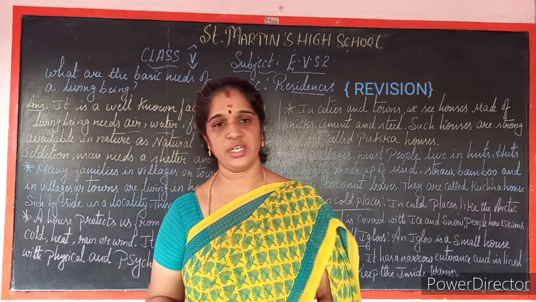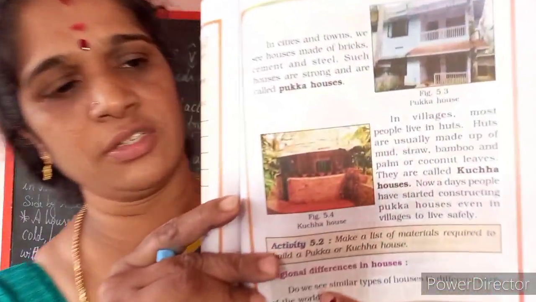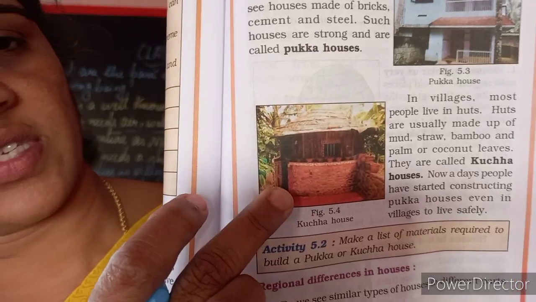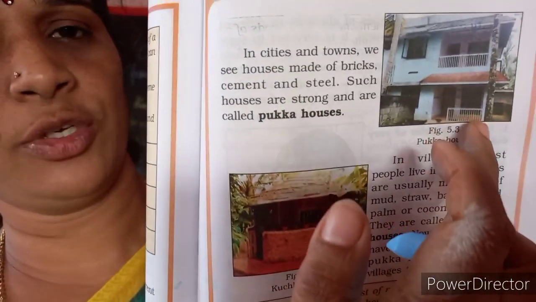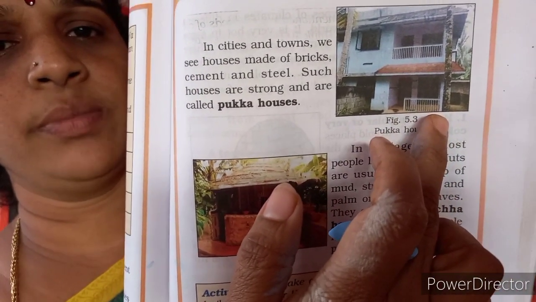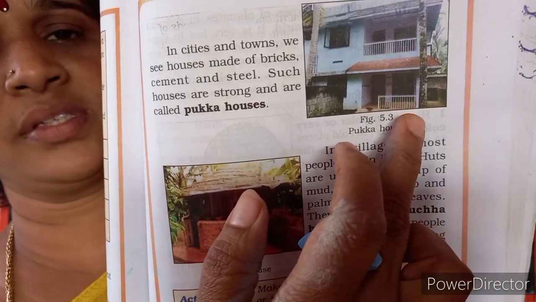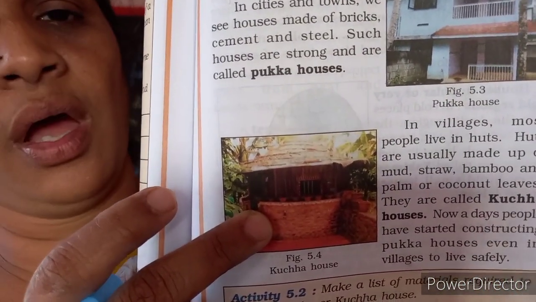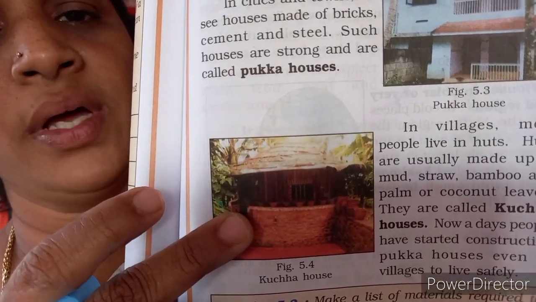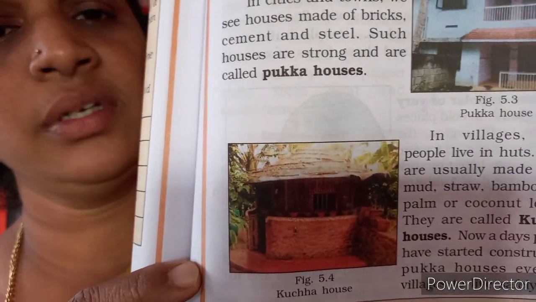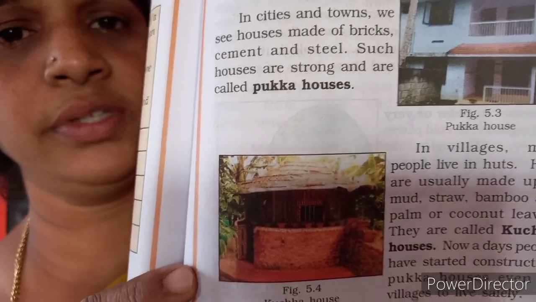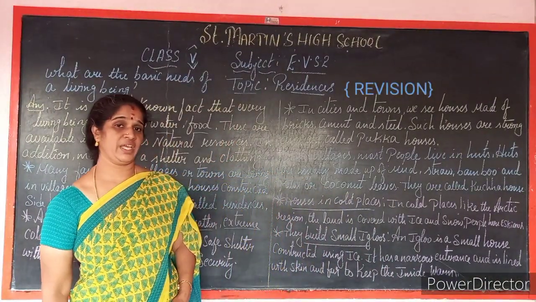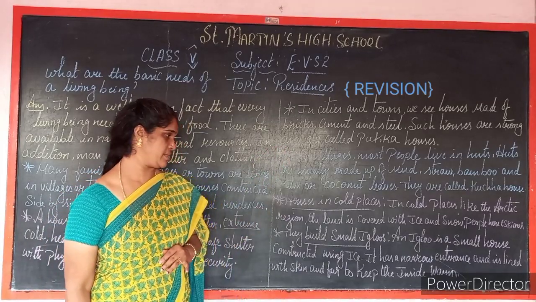I will show you the kacha house. See here, children, you can see both. This is a pucca house and this is a kacha house. This one is made with cement, mud, bricks and steel. This one is made with mud, straw, bamboo, palm and coconut leaves. Is it clear, children? So these are the two types of houses which we can see in towns and villages.